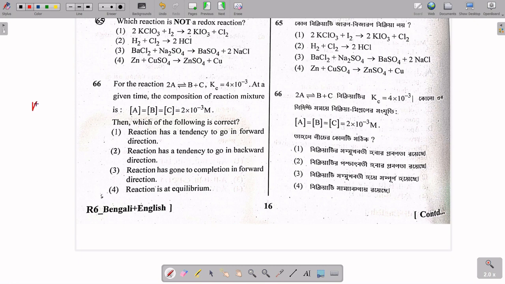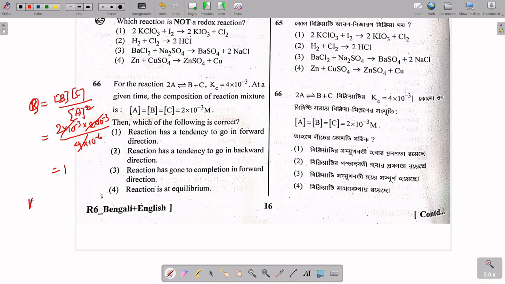Reaction quotient Q is equal to concentration of B, that is product, into concentration of C, divided by concentration of A squared. So Q is equal to 2 into 10 to the power minus 3 for B, 2 into 10 to the power minus 3 for C, divided by 4 into 10 to the power minus 6, because it is squared. If you calculate this, the powers will cancel out and Q is equal to 1.